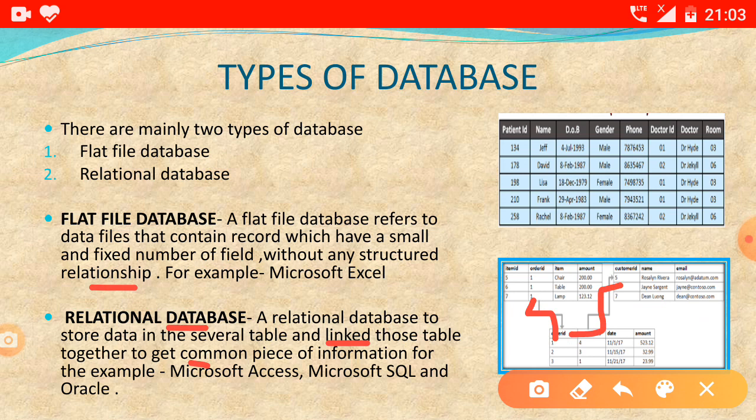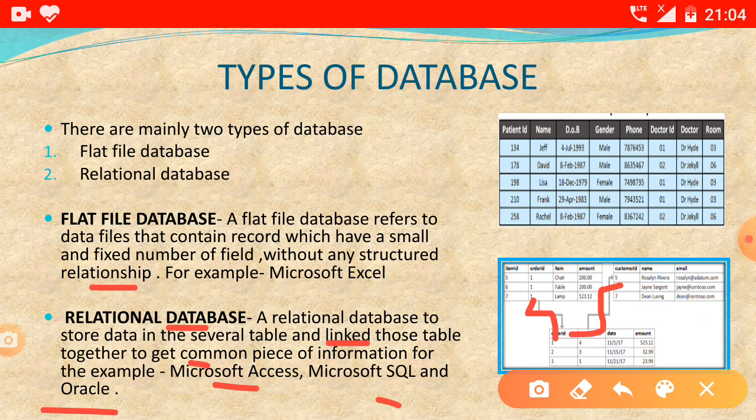So in relational database we create several tables and link them to get the information. Examples are Microsoft Access, Microsoft SQL and Oracle. These are the examples of relational database.